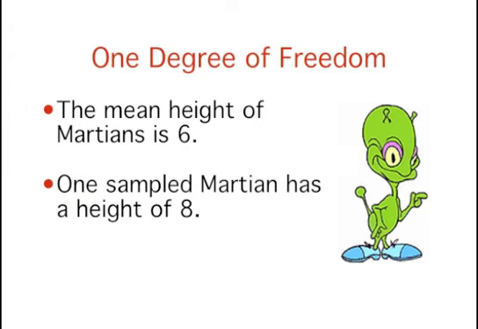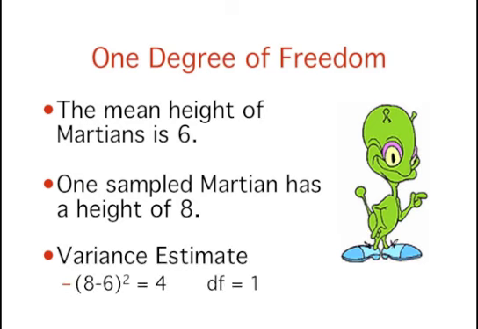As an example, let's say that we know that the mean height of Martians is 6 and wish to estimate the variance of the heights. How we know the mean height is 6 is our secret. To estimate the variance, we randomly sample one Martian and find that its height is 8.